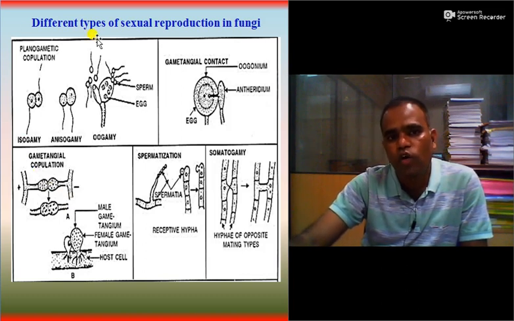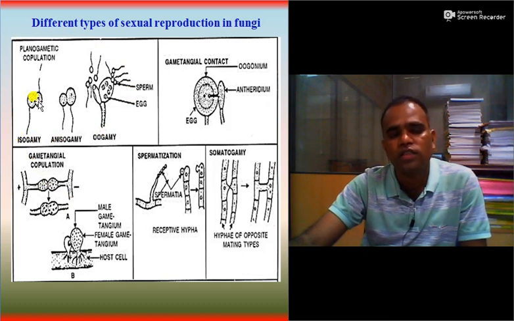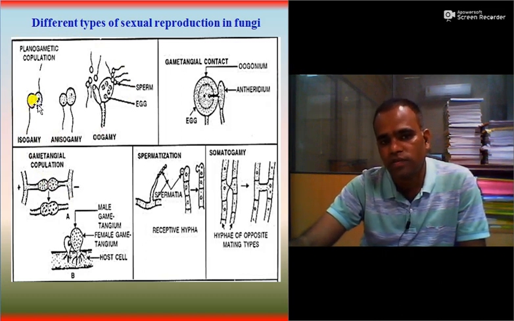So in case of planogametic copulation, we will see here isogamy, where the cells are similar morphologically, but physiologically they may be different. In case of anisogamy, they are different morphologically as well as physiologically.